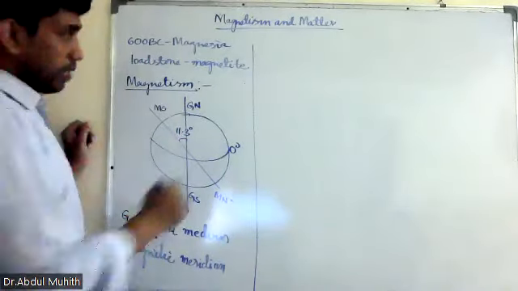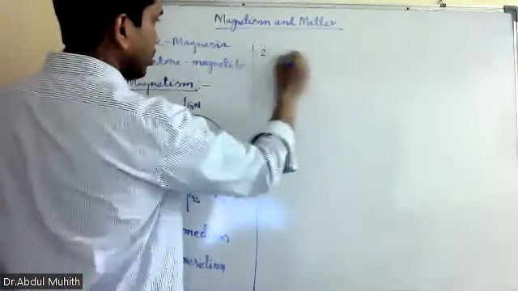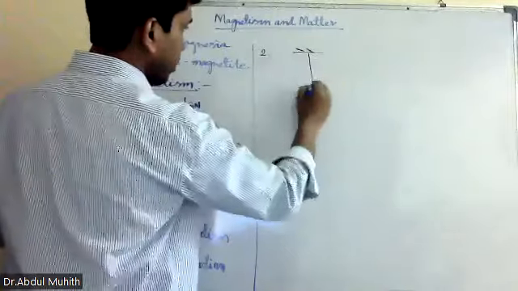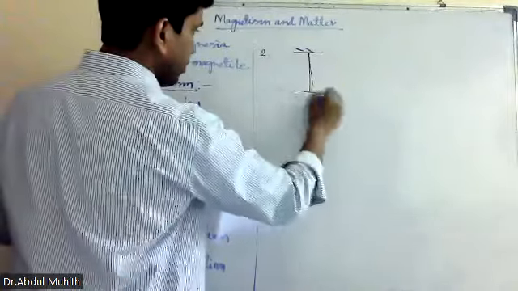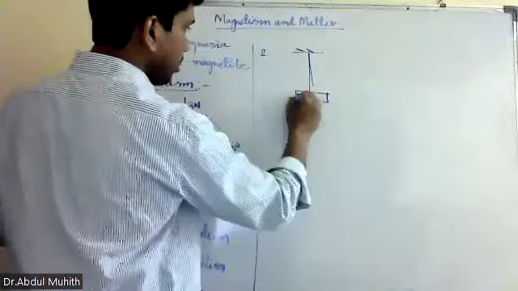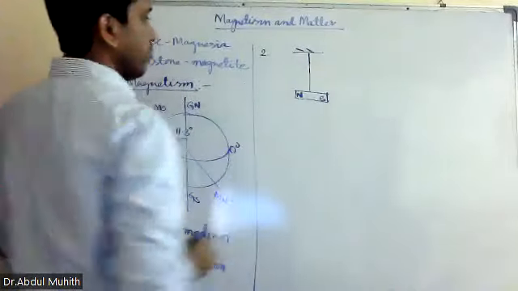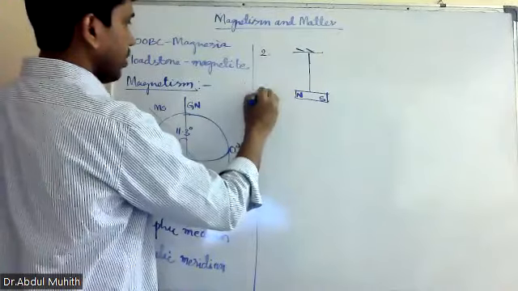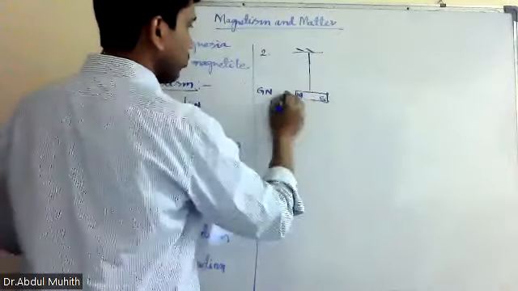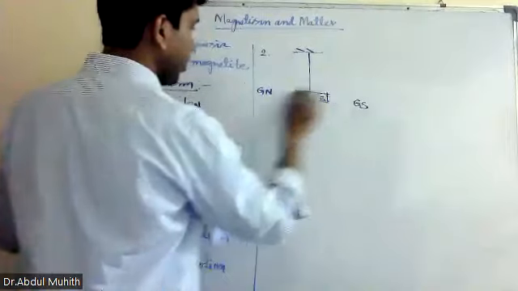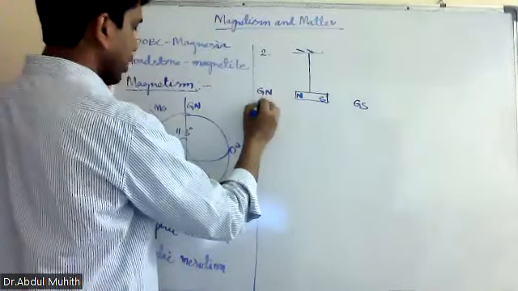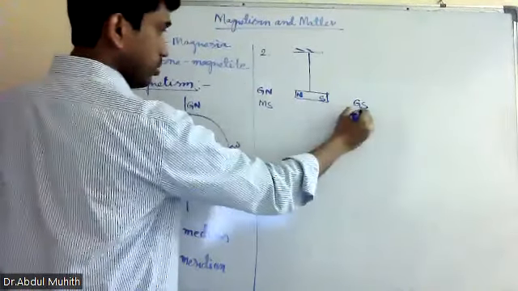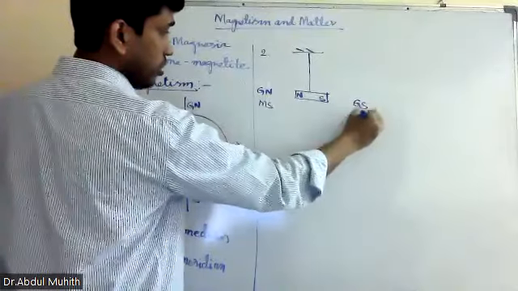The second point is if you suspend a magnet like this, what happens? The magnet, this is north and this is south. This will be pointing towards geographic north, and this will be pointing towards geographic south. Why? Because very close to geographic north lies magnetic south, and very close to geographic south lies magnetic north. That is the only reason.